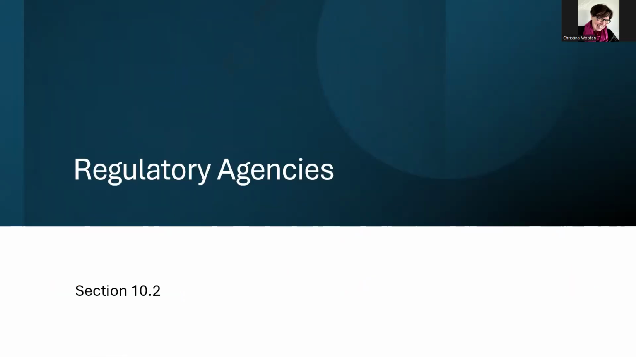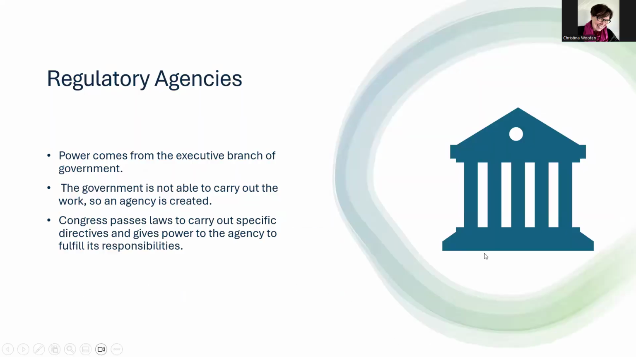We're going to also talk about regulatory agencies, and let's take a look at that. That's in section 10.2 of your book. So the power of these regulatory agencies comes from the executive branch of the government. The government, however, is not able to carry out the work of these agencies. So an agency is created. Congress actually passes laws to carry out the directives, and it gives the power to the agency to fulfill its duty. So the power comes from the executive branch.